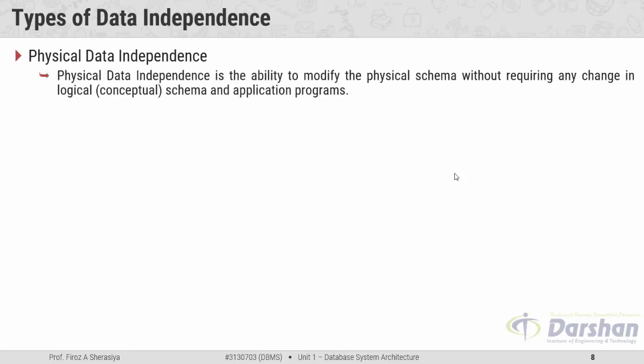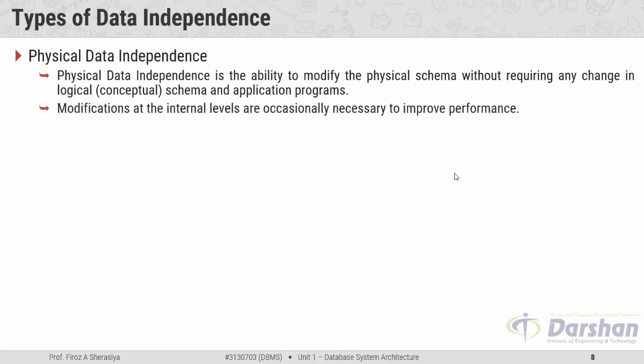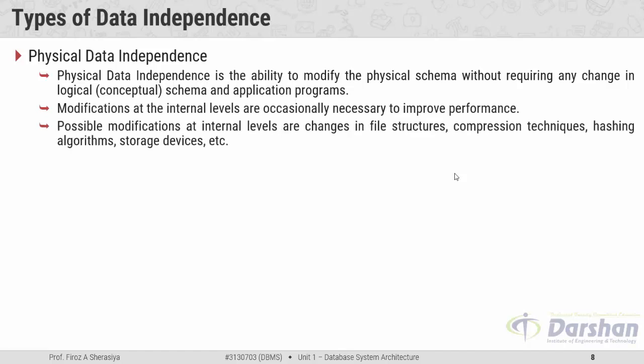Physical data independence is the ability to modify the physical schema without requiring any change in the logical schema and application programs. Modifications at the internal level are occasionally necessary to improve performance. Possible modifications at the internal level are a change in the file structure, a compression technique, a hashing algorithm, a storage device, etc. And this physical data independence is carried out at the physical level.